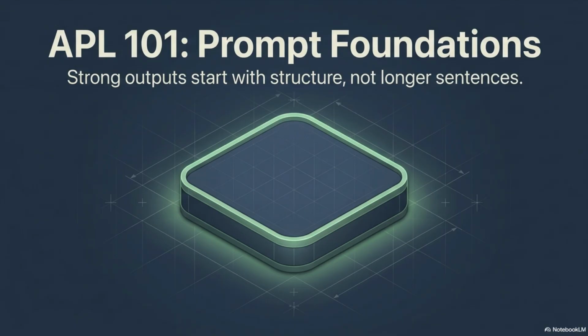In this module, we are building the structure underneath stronger AI outputs. Strong outputs do not start with longer sentences. They start with clearer instructions. Most people think prompting is about finding the perfect wording. This module teaches a different approach. A prompt is a system.